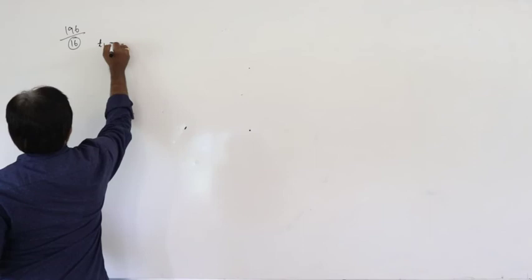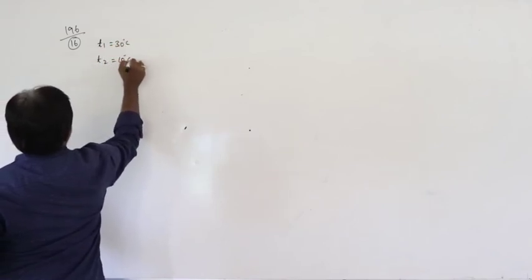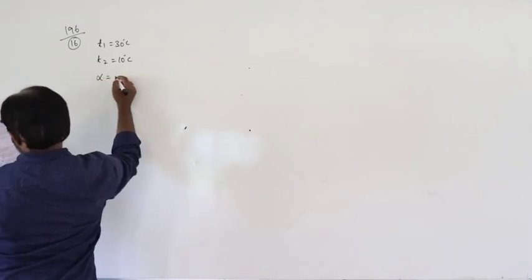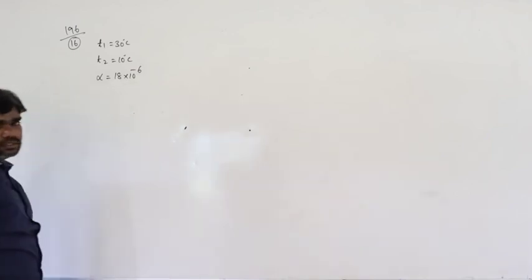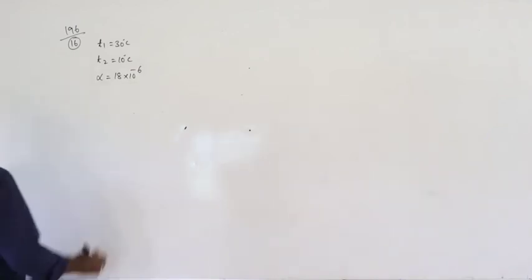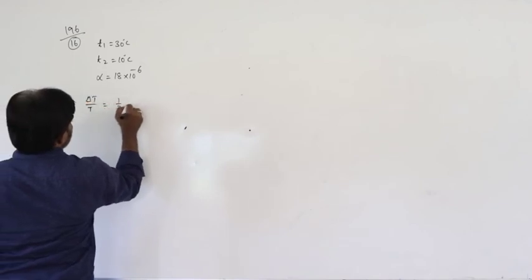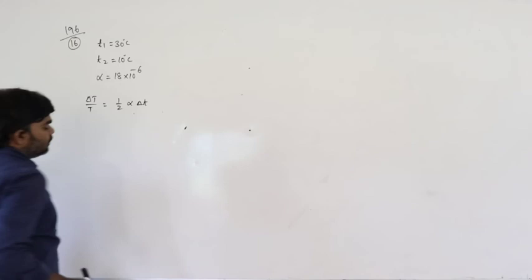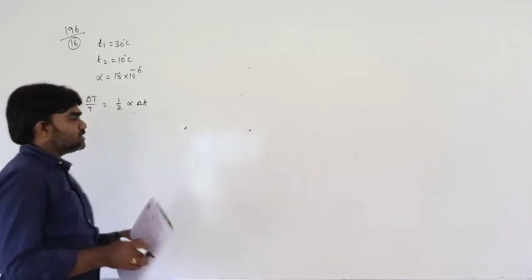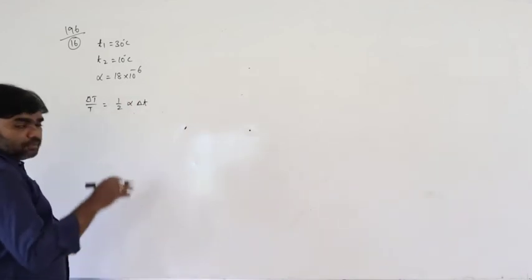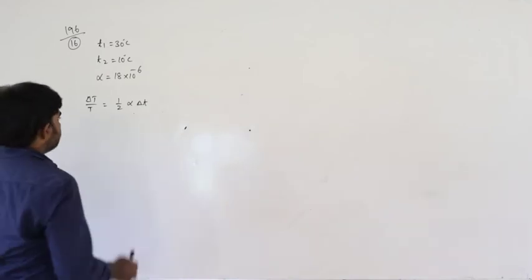So T1 is equal to 30 degrees Celsius and T2 is equal to 10 degrees Celsius, and alpha of brass is given as 18 into 10 to the power of minus 6. These are the given values. Now loss or gain of time, delta T, is given by the general formula half alpha delta T. Here the question is loss or gain of time per second. Per second means half alpha delta T. Per minute means into 60. Per hour means into 3600, like that.